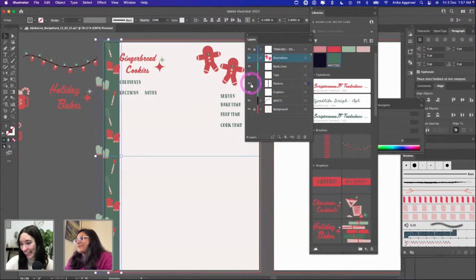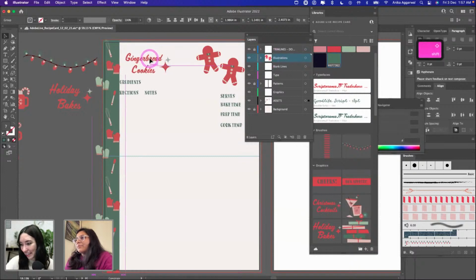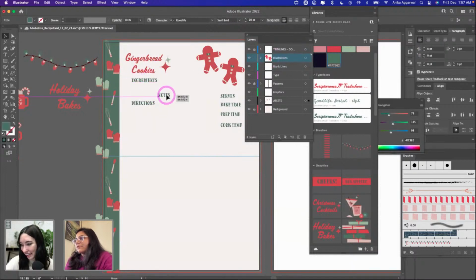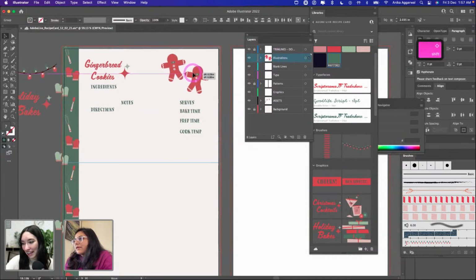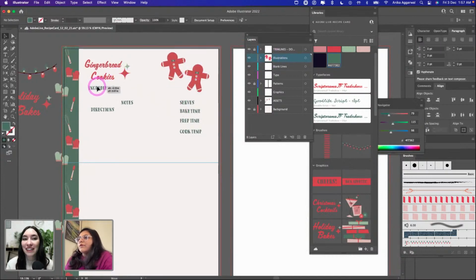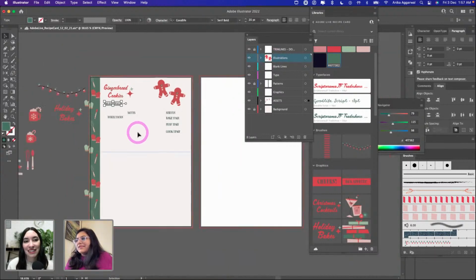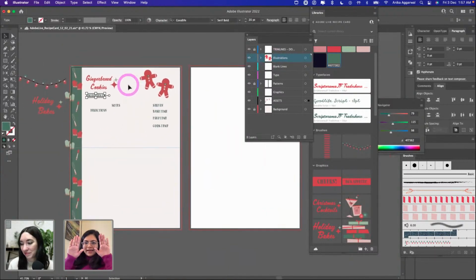Okay, so let me put this into the patterns, and now we see that we have our own layer for it. Let me bring this to the side. Let me bring these to the side as well. Let's do this really quick now. We have these guys. Okay, so the way that I want to do it is to have the front as the ingredients and the back as the directions.